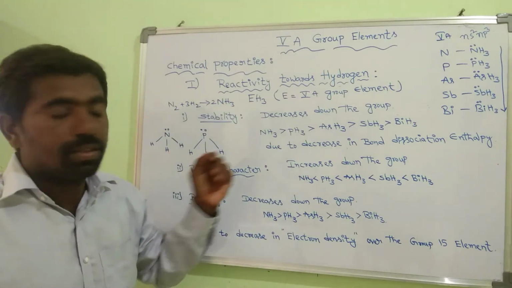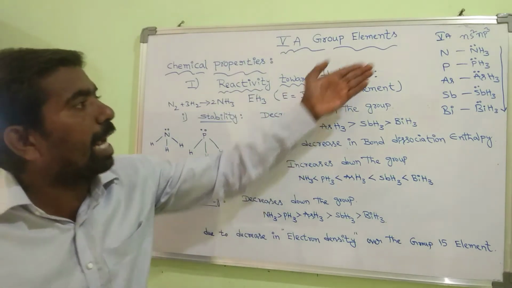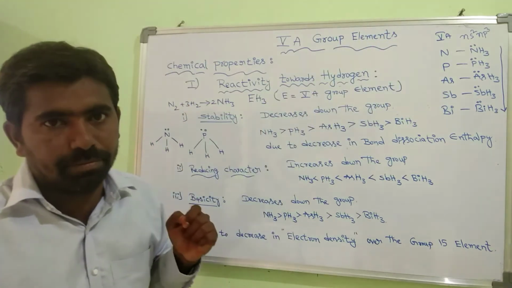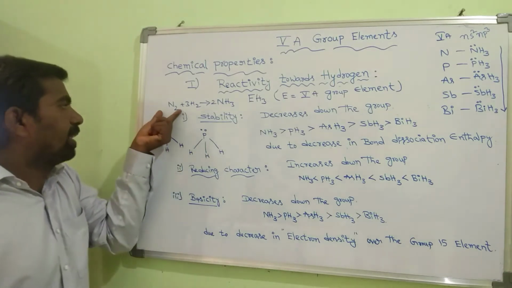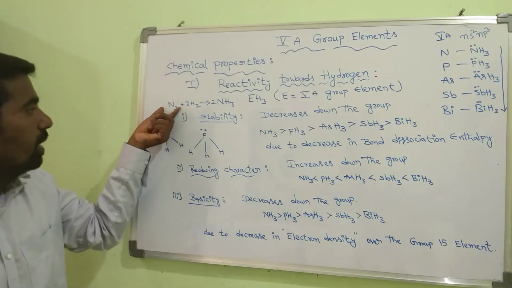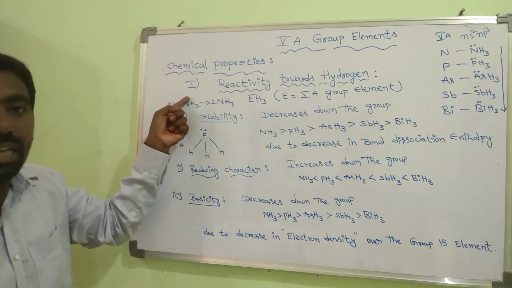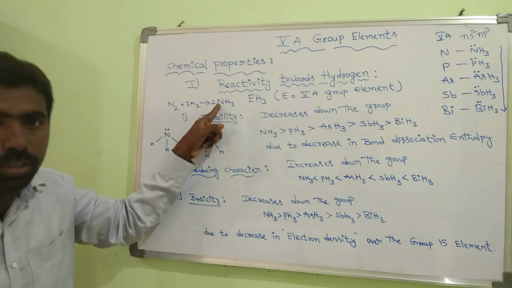Here E means a group 15 element, that is, nitrogen, phosphorus, arsenic, antimony or bismuth. For example, I have taken the nitrogen molecule, and to this I add hydrogen molecules. So when nitrogen combines with hydrogen, it forms the ammonia molecule.